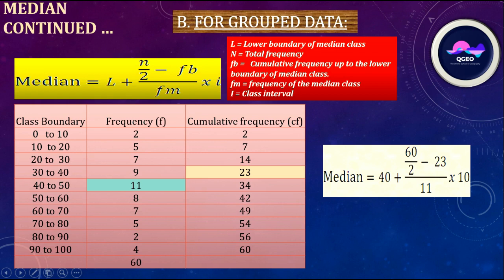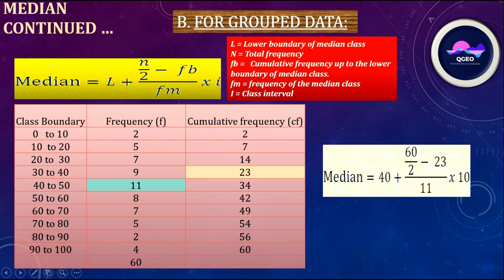So the lower boundary of the median class is 40. The frequency of this class, that is Fm, is 11. The cumulative frequency up to the lower boundary of the median class, that is FB, is equal to 23. And here n by 2, that is 60 by 2, is equal to 30. So the value is 46.36. In this way we can calculate the median.